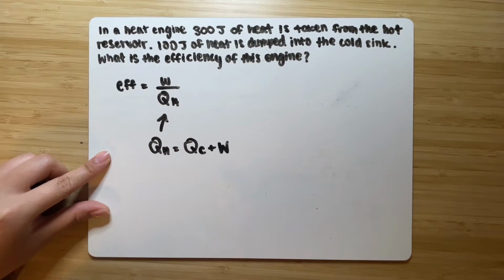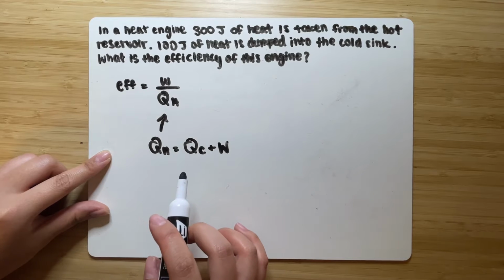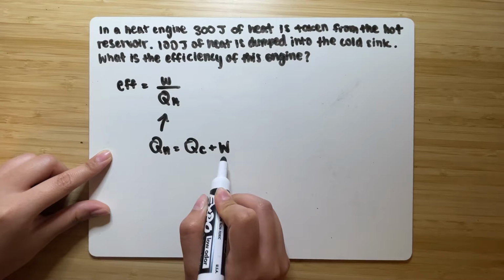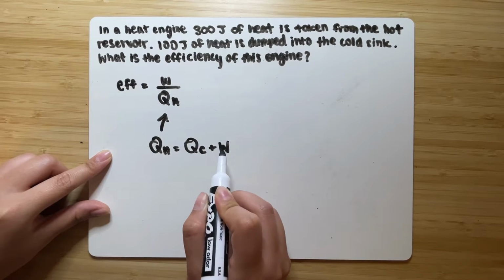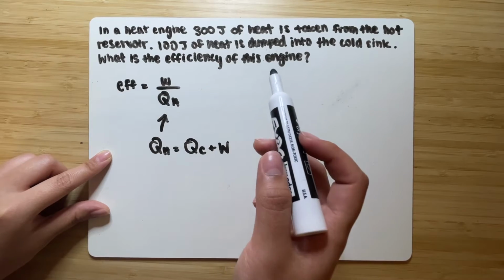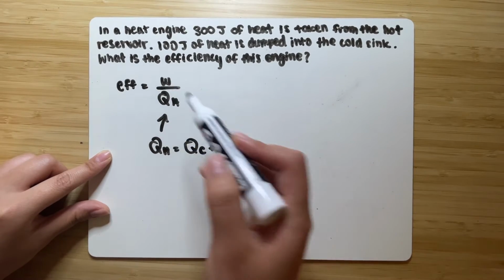Okay? So with this, we can rearrange this equation to solve for W, because in this problem, they don't tell you what the work is, so you need to solve for it.